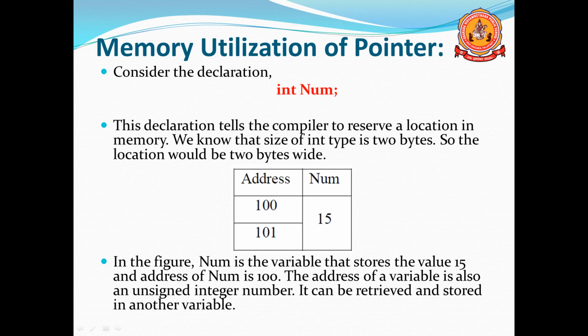Remember, it is possible to store the address and also possible to retrieve the address of the variable.